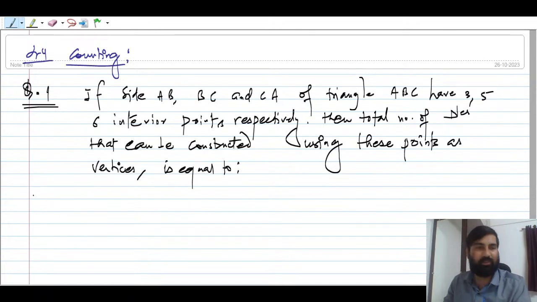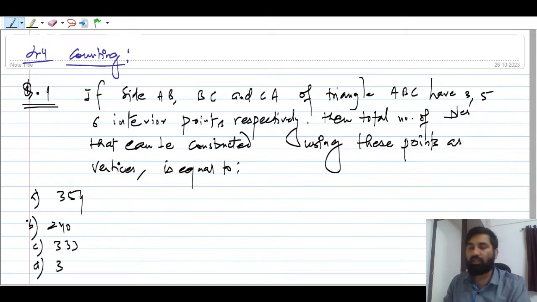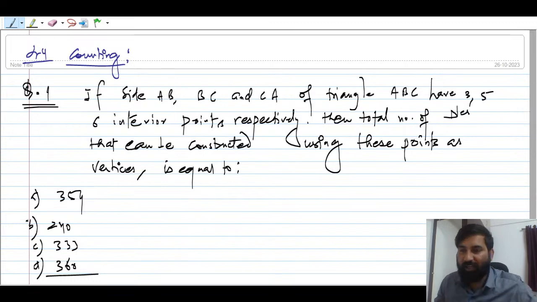Option A is 354, option B is 240, option C is 333, and option D is 360, right?